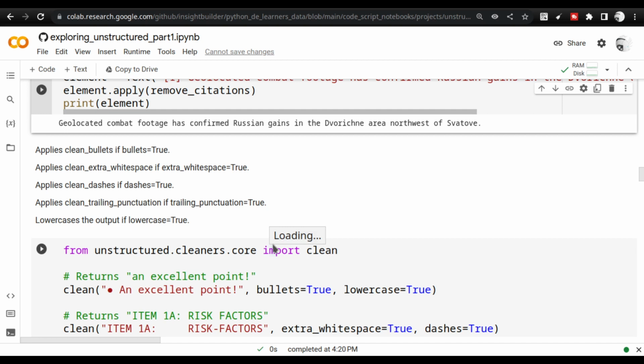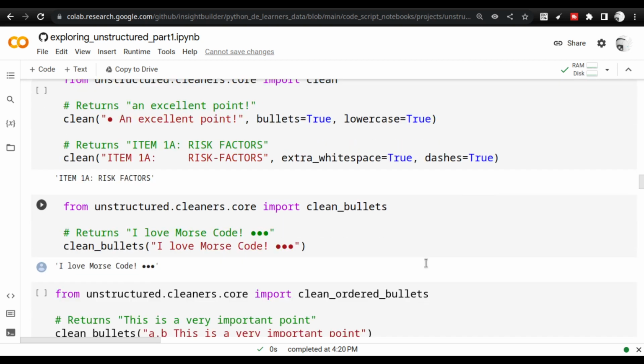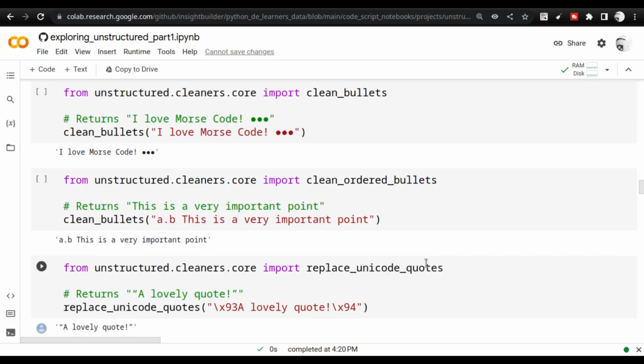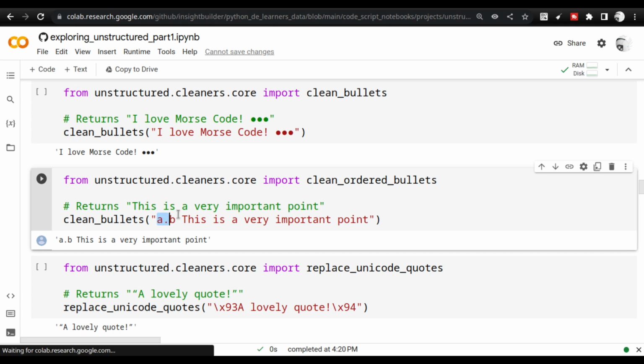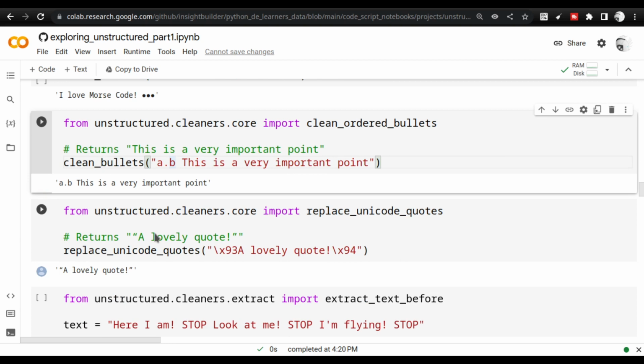So I have just gone through each of these objects, methods here. The reason I am doing this is because I have to complete this before I go to the staging. So that is why I am going as per the order. So once you can execute all these things properly, you see there are certain places where it is not executing properly because it is not considering it as bullets. It is considering it as regular text. So I am still also figuring out how this is working. So certain places it's not working as per my expectation.